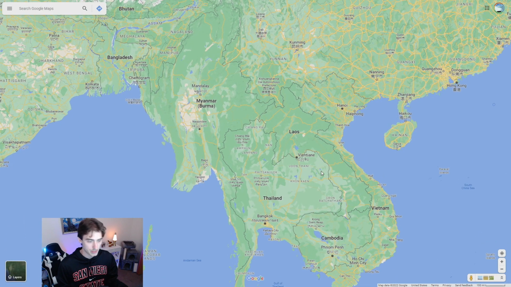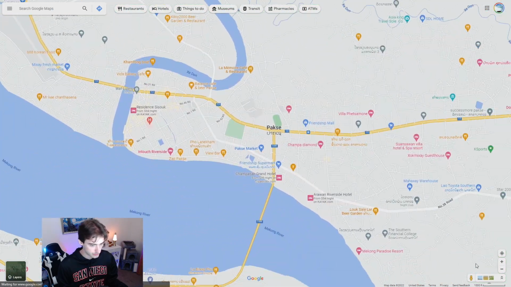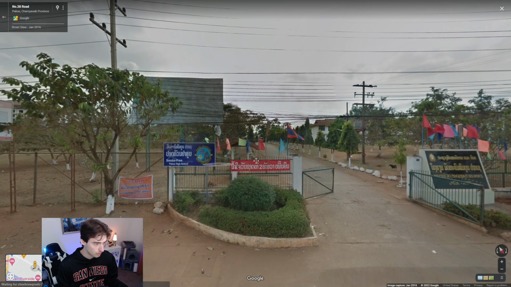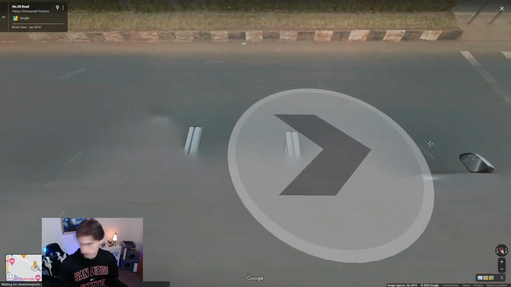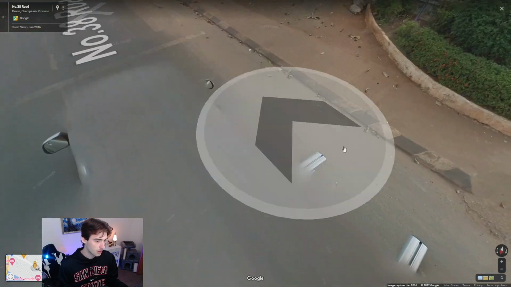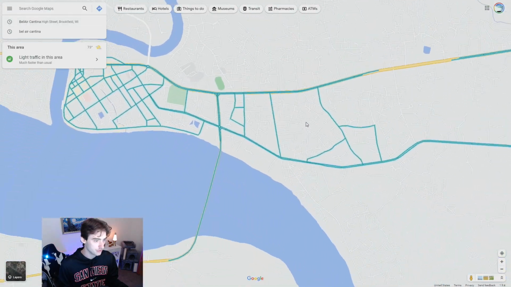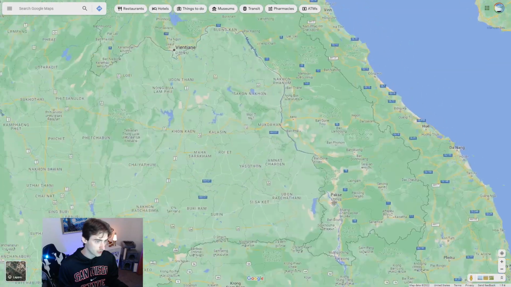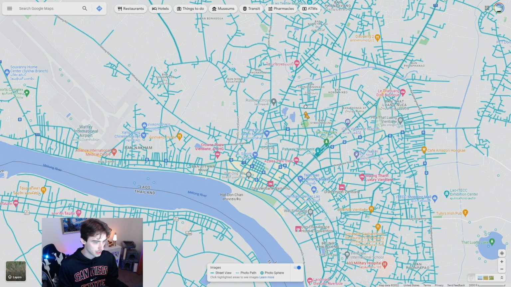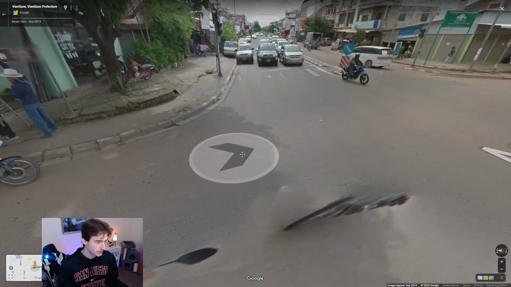The first one down south is the little city of Pakse. I don't know if that's how you say it or not, but if we drop our little dude in on Pakse, we have a roof rack. So this is extremely helpful in Laos. If you do see this roof rack right here, you're going to be in Pakse, and if you don't see this roof rack, well, you might be in Vientiane, because there's really no roof rack here in Vientiane. Now, I do just want to point out, as you can see here, this is like a glitched around.